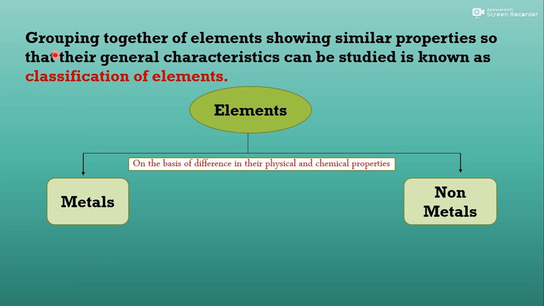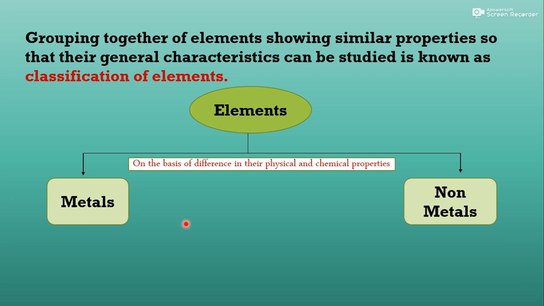Then, as the name of the chapter says, metal, non-metal. So what did they do? Grouping together of elements. In this chapter, we are not discussing compounds, we are discussing elements. Grouping together of elements showing similar properties so that their general characteristics can be studied is known as classification of elements. So elements को उनकी फिजिकल और केमिकल प्रॉपर्टीज के बेसिस पे डिफरेंट ग्रुप्स में डिवाइड करना, this is known as classification. So on that basis there are two categories.